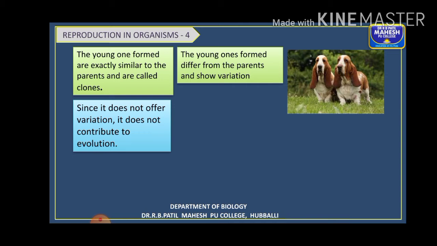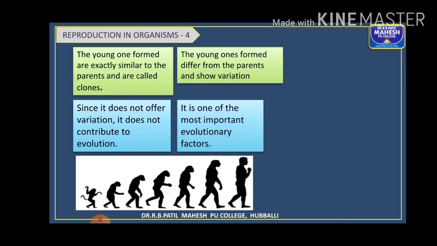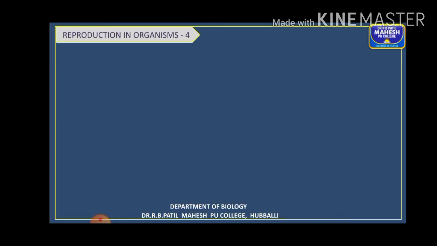In asexual reproduction, as the young ones formed are clones, they are exactly identical copies of their parents. They do not show any variation, because there is no genetic variation involved. Hence, that does not lead to evolution. Whereas sexual reproduction is one of the important evolutionary factors. Because of the variations, different new characteristics evolve, leading to formation of new species.